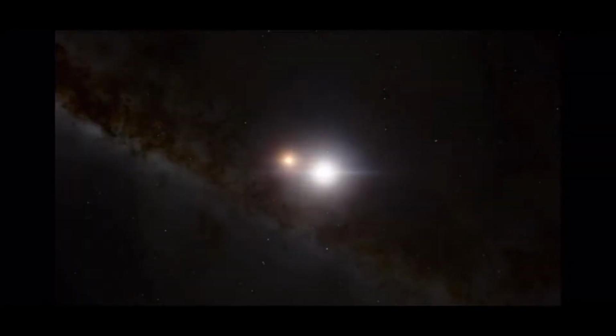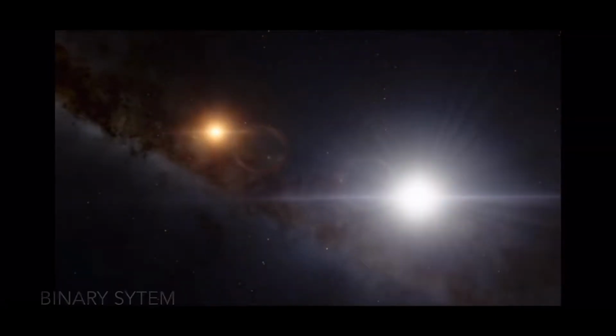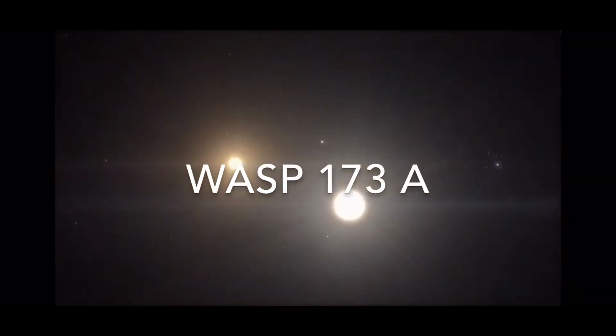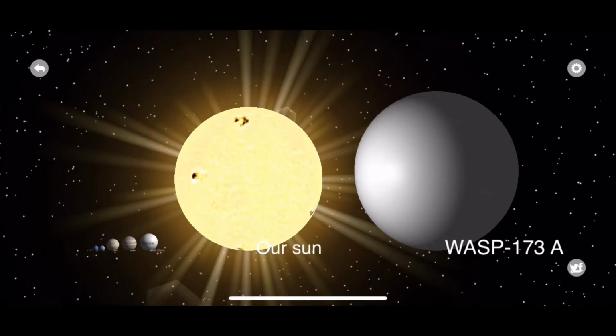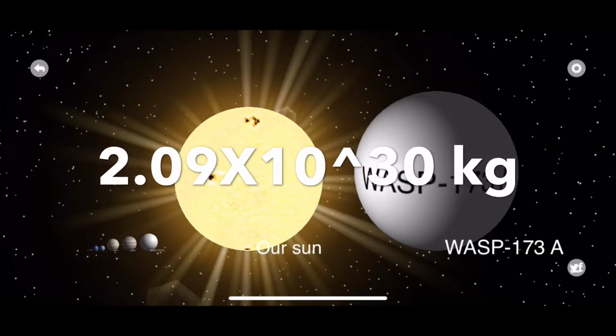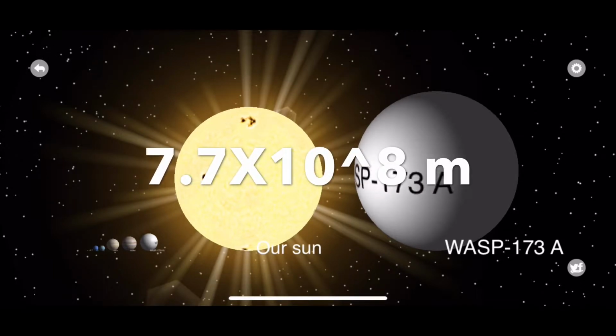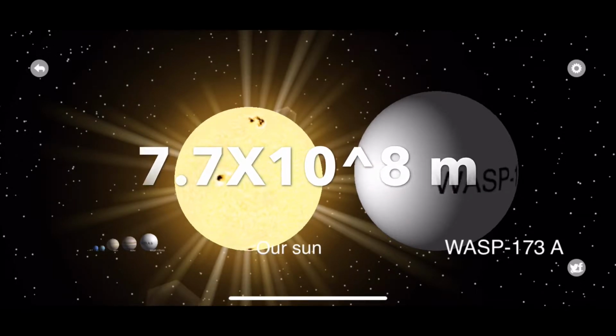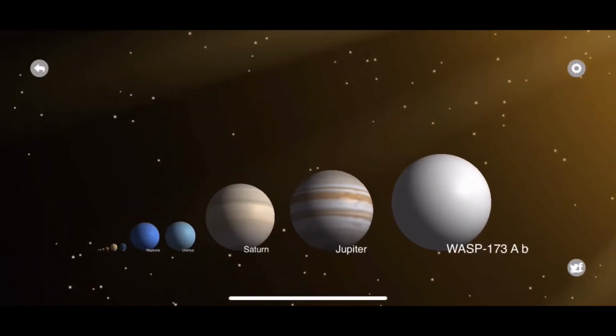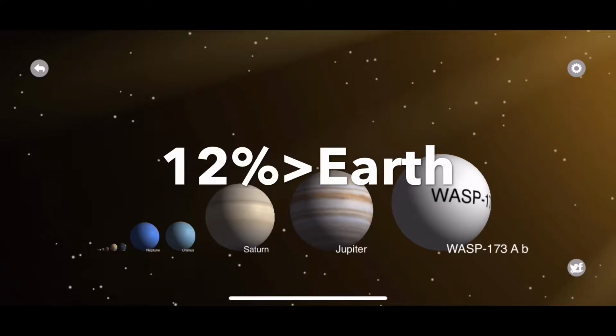This solar system is a binary system, meaning there are two stars. The closest star to the exoplanet, and also the brightest star in the system, is WASP 173a. This star has a mass of 2.09 times 10 to the 30th kilograms, and a radius of 7.7 times 10 to the 8th meters. The exoplanet WASP 173ab is 12% larger than the size of Earth and is larger than